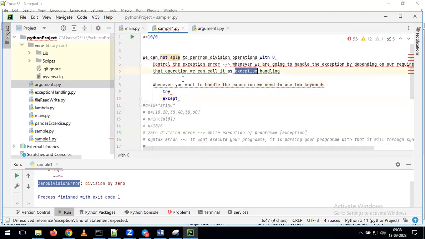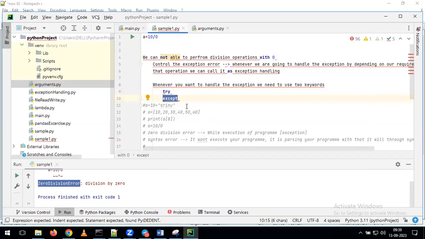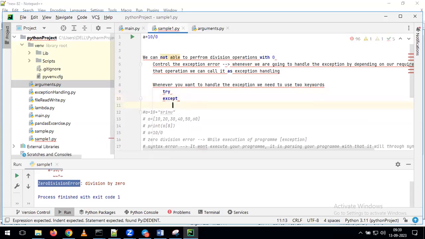What is the meaning of exception? As part of running your program, if you are getting any kind of errors during the execution, that we call an exception. But as part of exception handling, I want to control the exception depending on my requirement. That operation we call exception handling. How can we perform the exception handling? With the help of the try keyword and the except keyword. We'll see how we can do that.